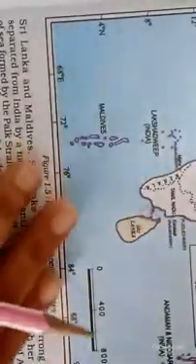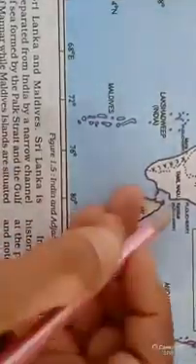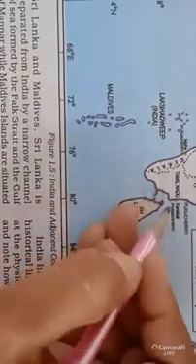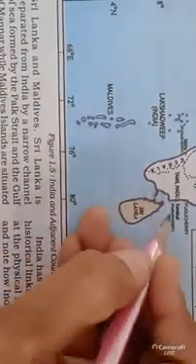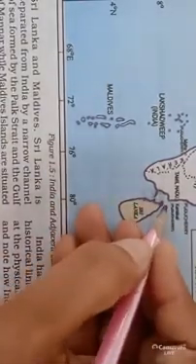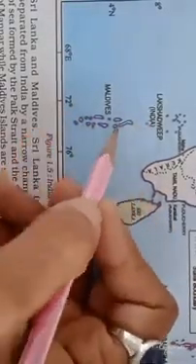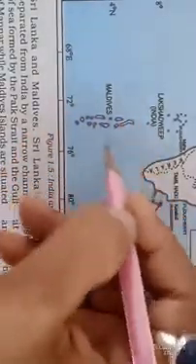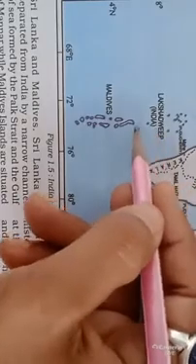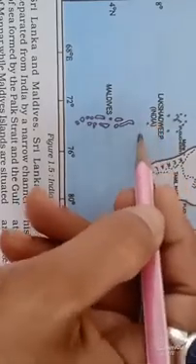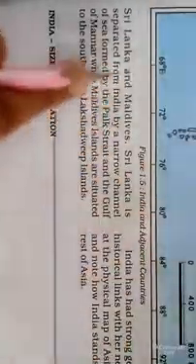So we got two pieces of information from this paragraph: that India and Sri Lanka are separated by a narrow channel, which is known as Palk Strait and Gulf of Mannar, and that the Maldives island country is just to the south of Lakshadweep Island. Okay, so from this paragraph we got two pieces of information.